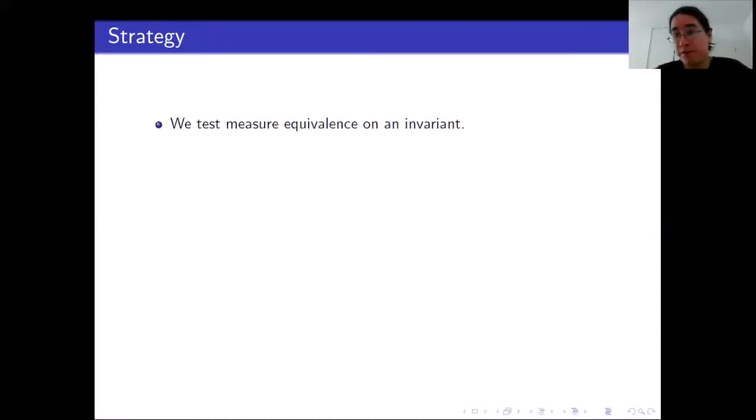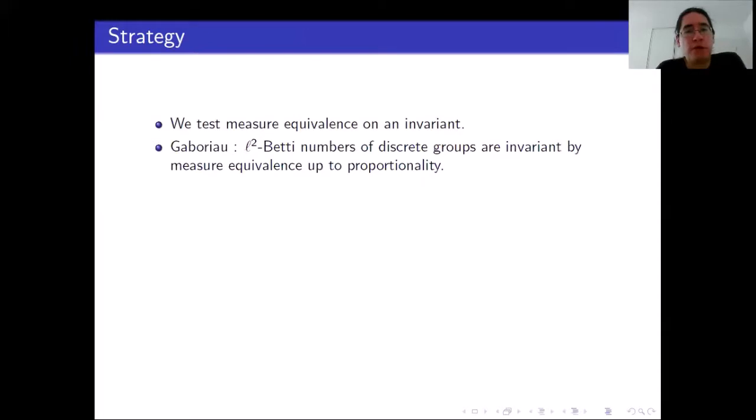We will manipulate an invariant. What is the invariant we are going to work with? We are going to work with L2 numbers of discrete groups, up to proportionality. This is invariant by measure equivalence. So now the goal is to produce groups that have non-proportional sequences of L2 numbers.